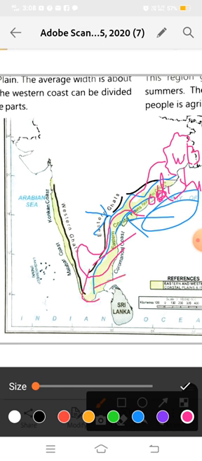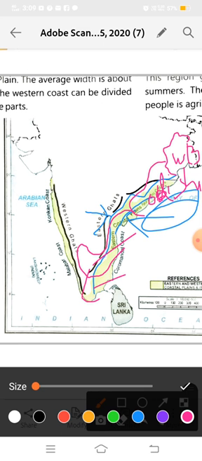This is Tamil Nadu. So these states come in this region, it means in the eastern coastal plains. Which states come in the east? West Bengal, Odisha, Andhra Pradesh, Puducherry and Tamil Nadu.